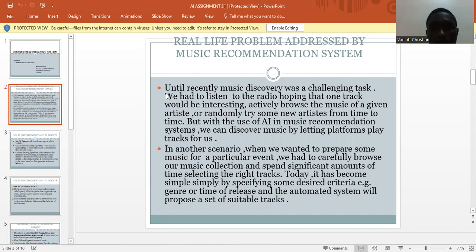for us. So in another scenario where there was a problem being addressed by this music recommendation system, when we wanted to prepare some music for a particular event, we had to carefully browse our music collection. And nowadays people have a bunch of music in their phones or gadgets, so it's kind of hard to figure out which song to play, which playlist to play on a particular function. So that's where the music recommendation system comes in and selects or recommends tracks for that required event.